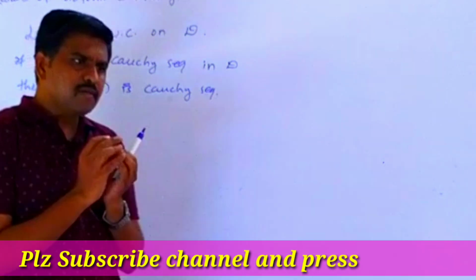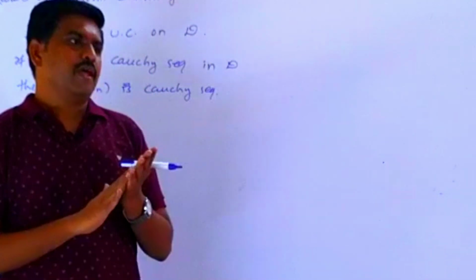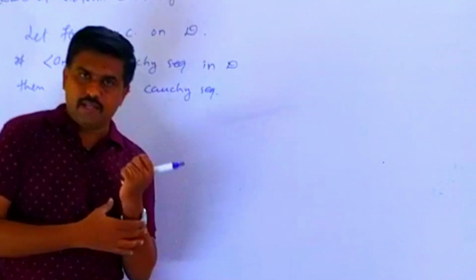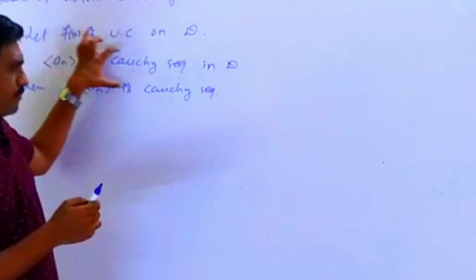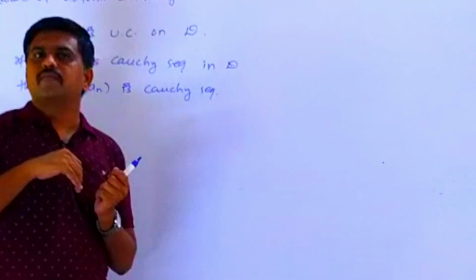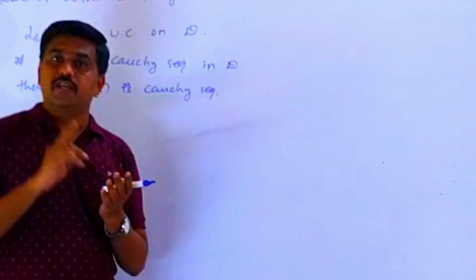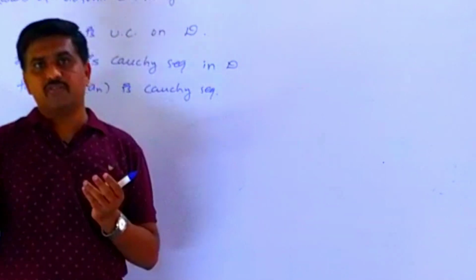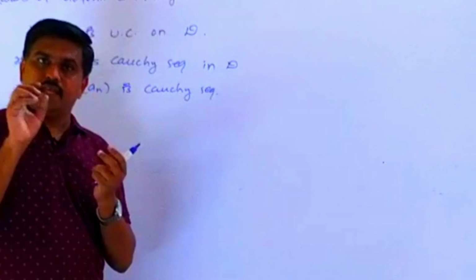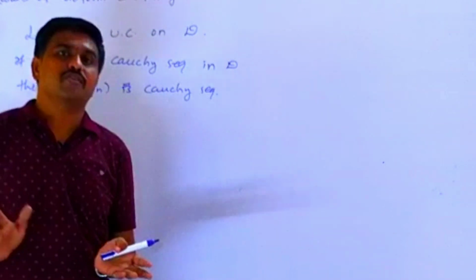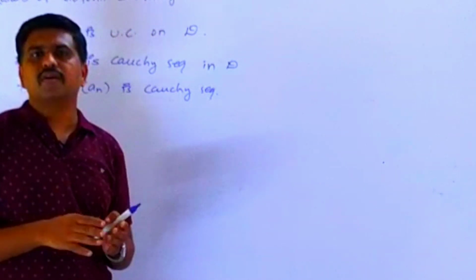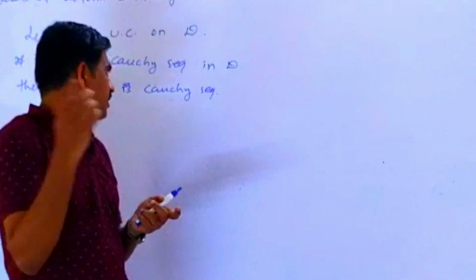Now how to apply and use this result? If you get a question in the exam asking whether a function is uniformly continuous, you can try this: just take one Cauchy sequence in that particular domain and check what f of a_n is. If f of a_n is also a Cauchy sequence, then the function is uniformly continuous. But if a_n is Cauchy and f of a_n is not a Cauchy sequence, then that function is not uniformly continuous. So this result is very useful for discarding. See how.